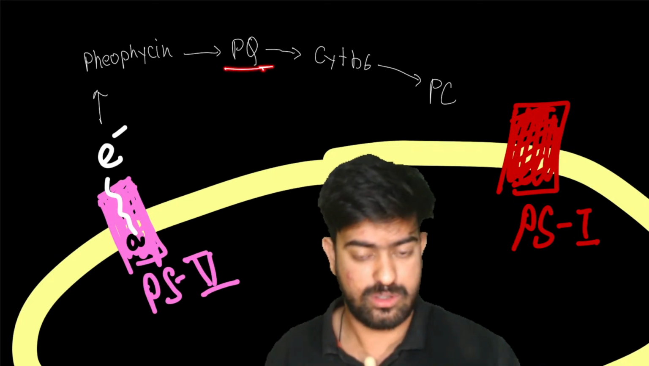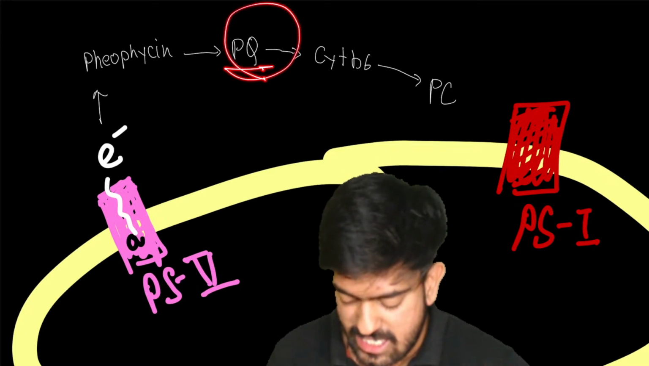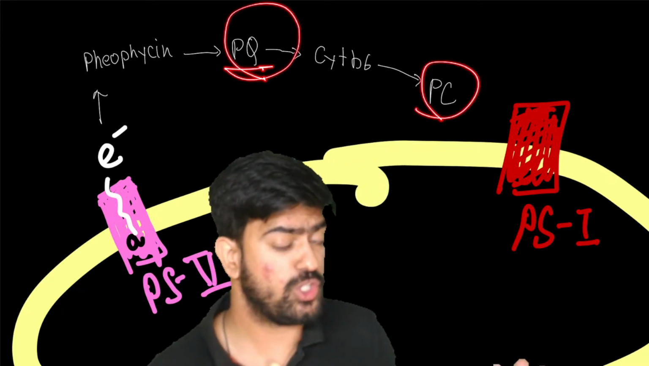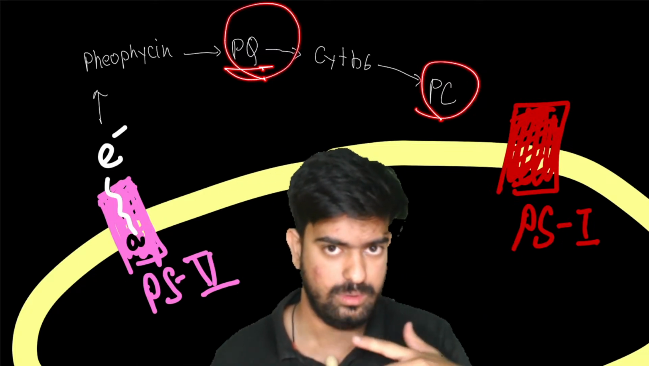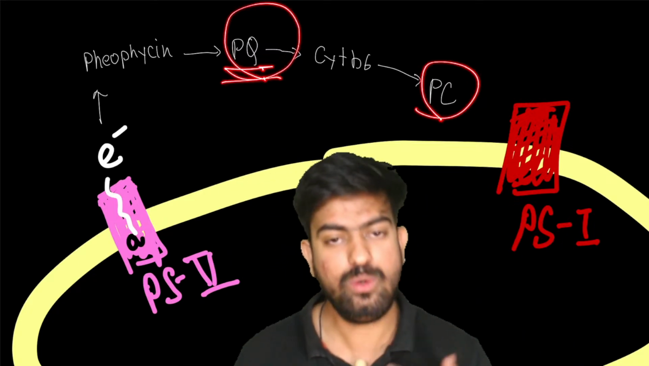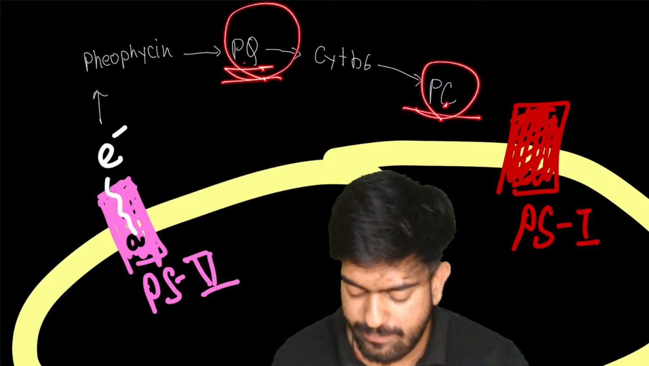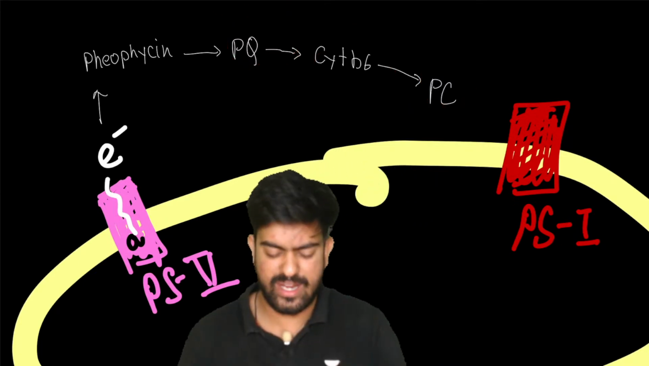Queen comes first, okay? So PQ comes first and PC, which is C for, let's suppose, Sena. So C is coming after the queen. So PQ is coming first, then after that PC is coming. And between them, there is cytochrome. So this way you can learn.